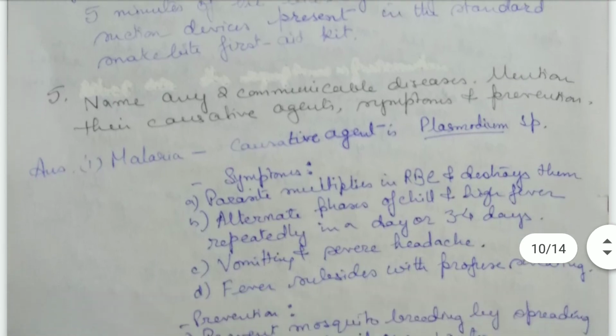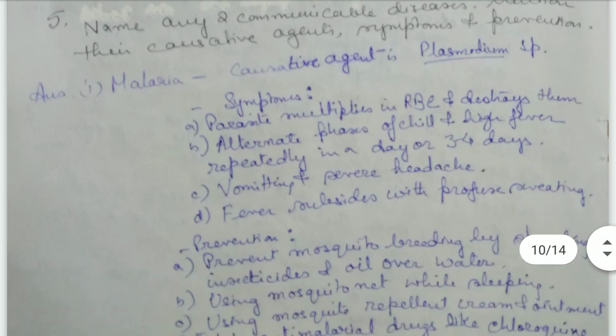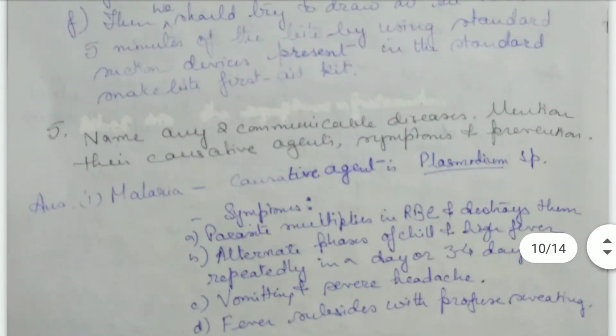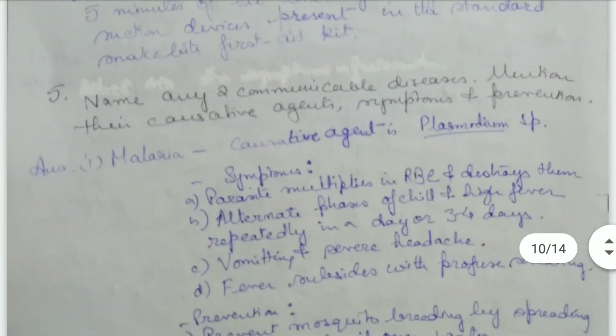Now, name any 2 communicable diseases. Mention their causative agents, symptoms, and prevention. First is malaria. Here I have mentioned malaria and dengue. You can mention some other communicable diseases. For malaria, the causative agent is Plasmodium species.